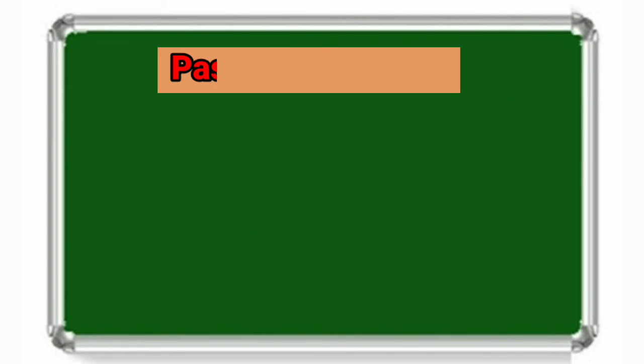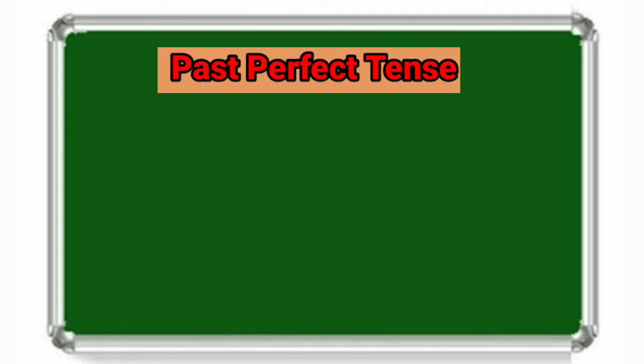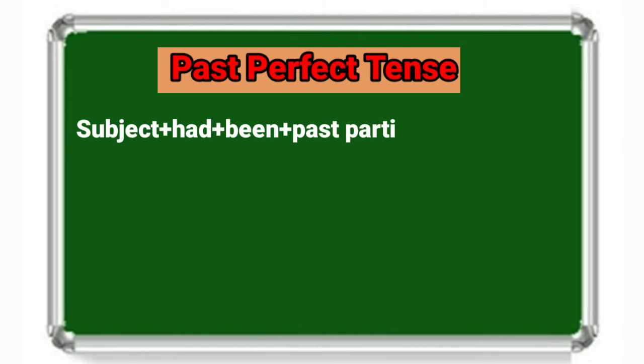Next is past perfect tense. The formula of past perfect tense is subject, auxiliary verb had, followed by been, then past participle form of the verb, preposition by, and then the object of the sentence.